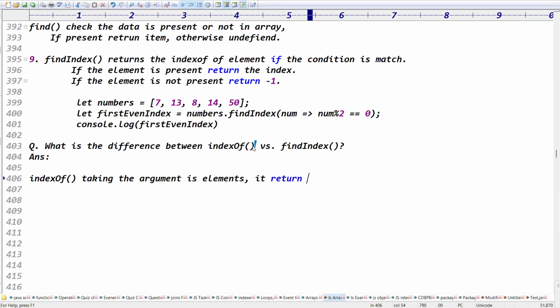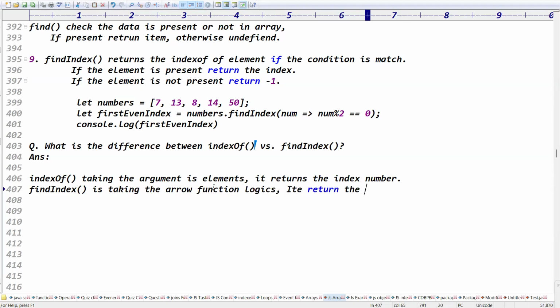What about findIndex? findIndex takes arrow function logic as its argument, and it returns the first element index based on the condition.